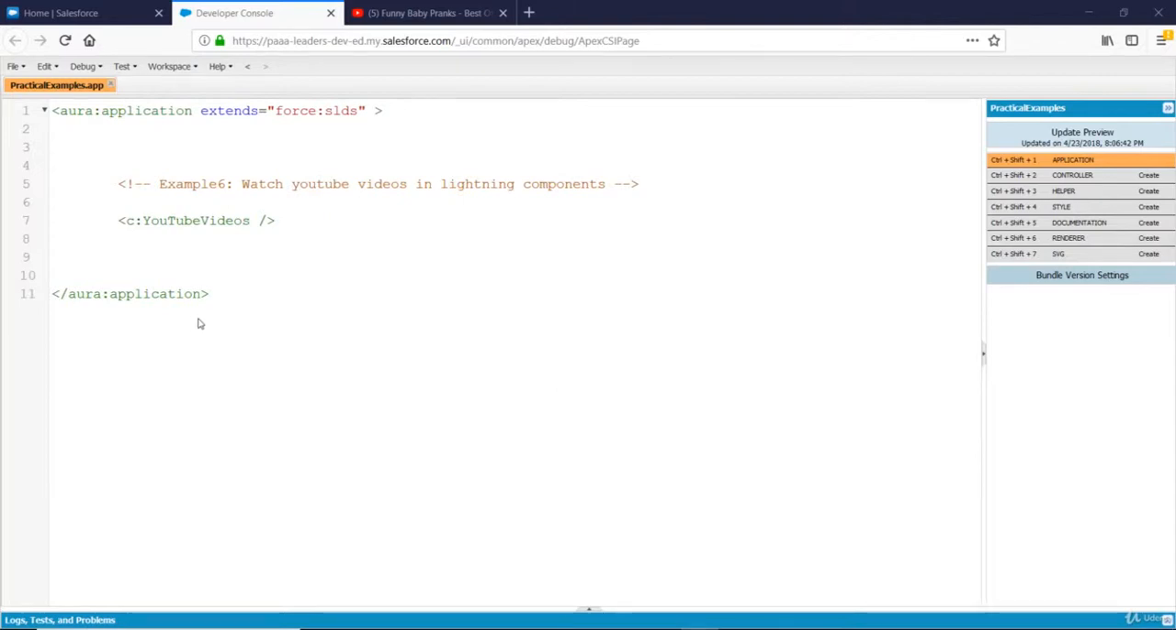So we have just completed example number 5 and there we learned so many things. Now let us watch a very sweet, short but still very useful example, and that is how can we play YouTube videos in our Lightning components.